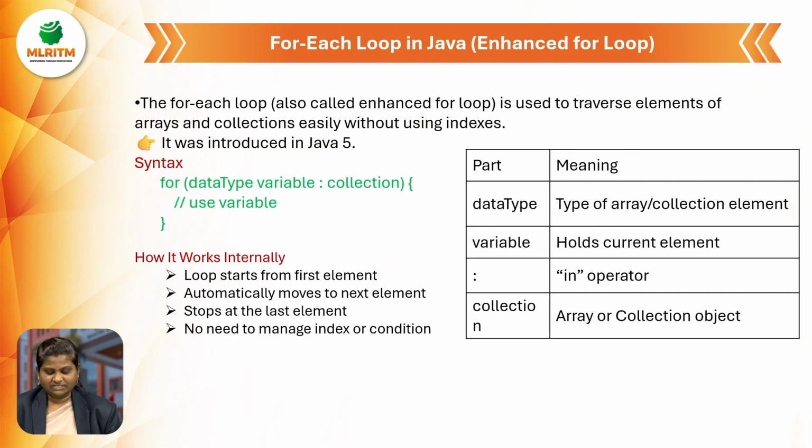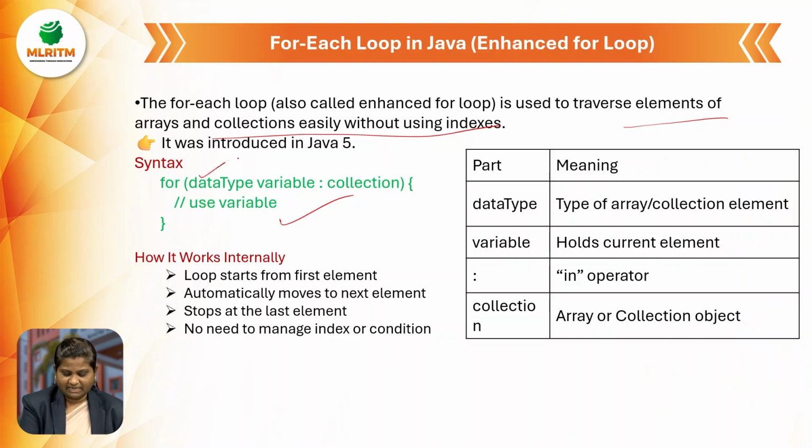Okay, next, the for each loop. The for each loop is used to traverse elements of arrays and collections in an easy way without using indexes. In the for loop we used index values, like i equals 0, array of 0, array of 1, array of 2. Here we don't use any kind of index values. Okay, this is the syntax of the for each loop.